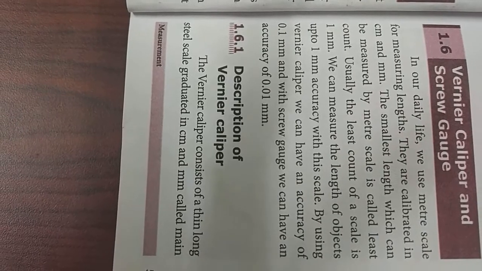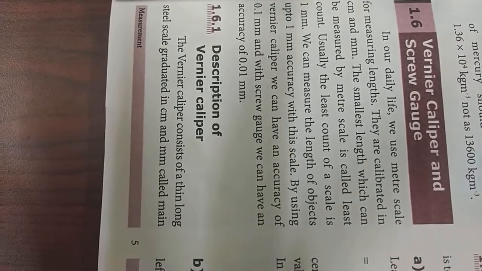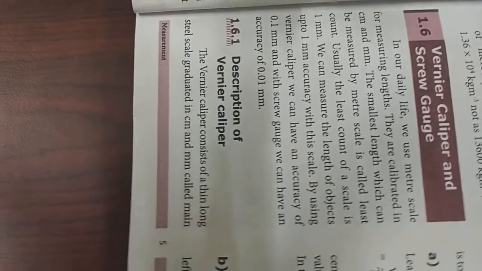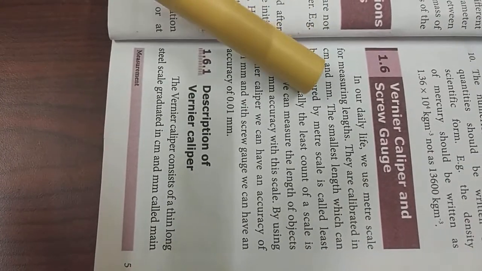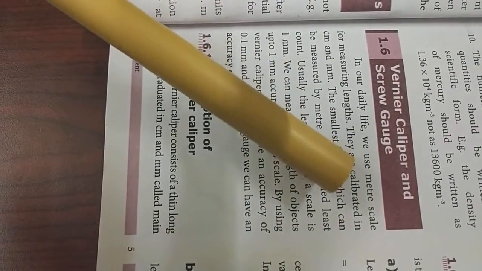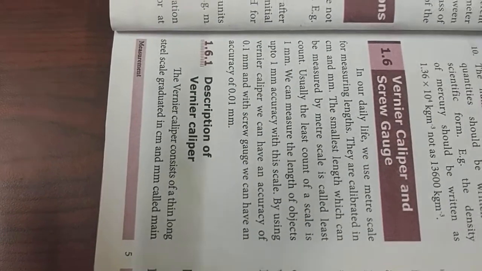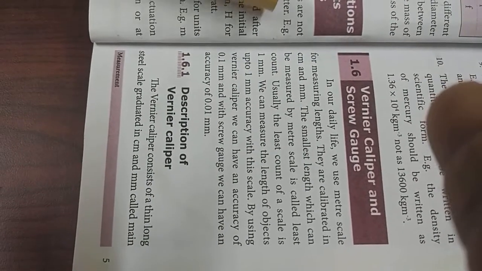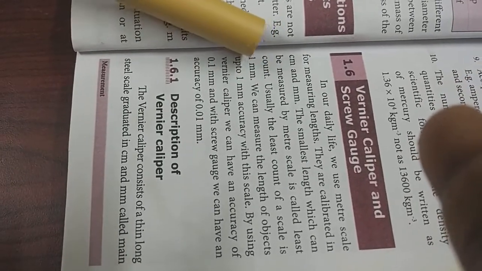Good morning children. Today I am teaching about the vernier caliper, one of the physical instruments. Usually in our day-to-day life, you have to measure the length of particular places or areas by using a meter scale. But the meter scale represents values in centimeters and millimeters, so you can measure lengths only in the range of centimeters and millimeters.